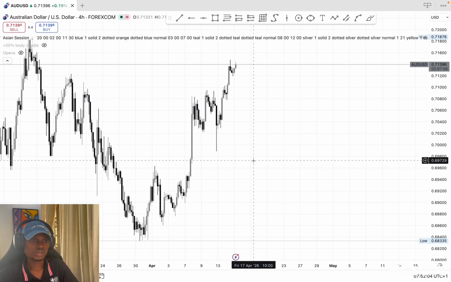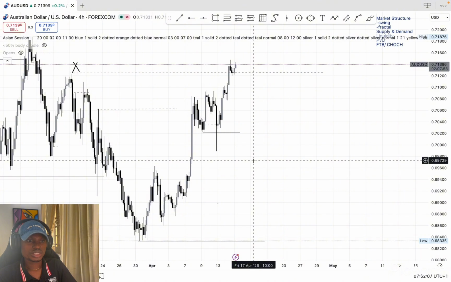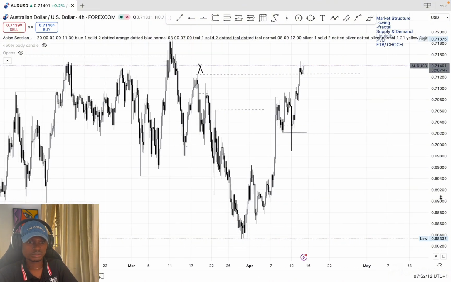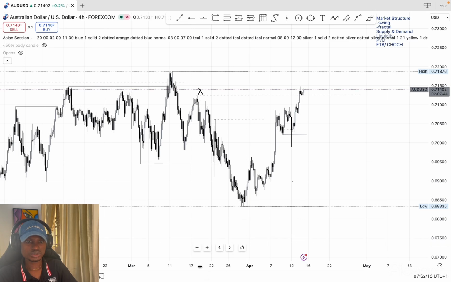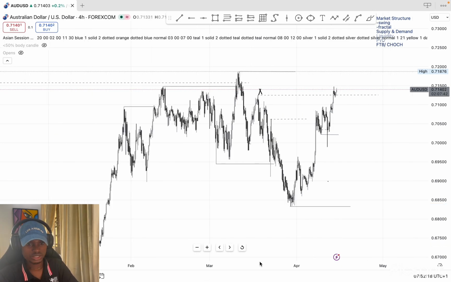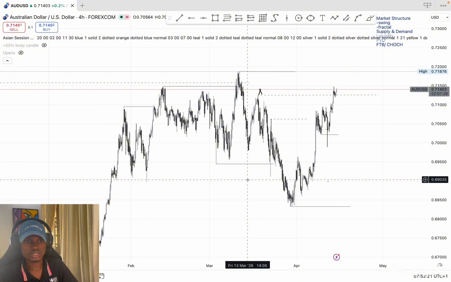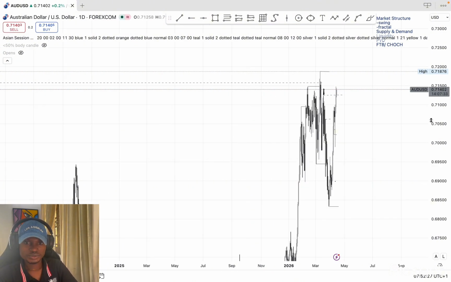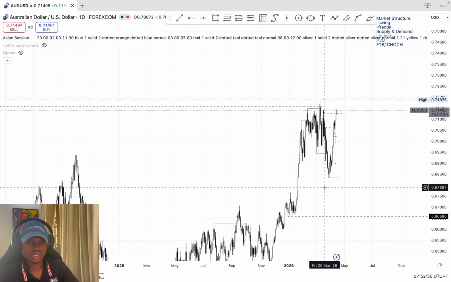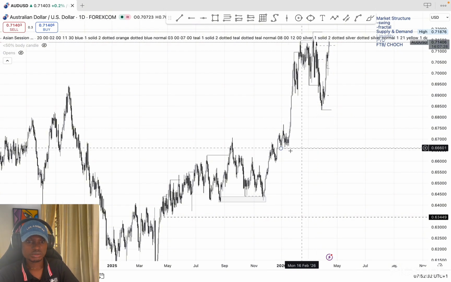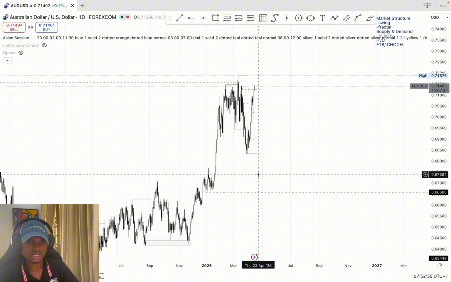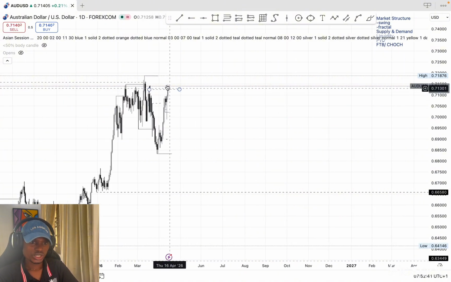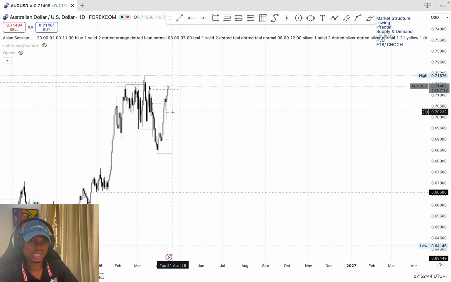The next pair I'm looking at is AUD USD. AUD USD also bullish, still pushing further into the highs. I was expecting the sell continuation, but we are seeing more buy momentum on AUD USD. So if I should go to the daily time frame, we've kind of been bullish, but I was expecting price to get to this low, but I don't think we're still going to get that. Currently, we just took out this liquidity, of which I'm expecting price to start selling off from.